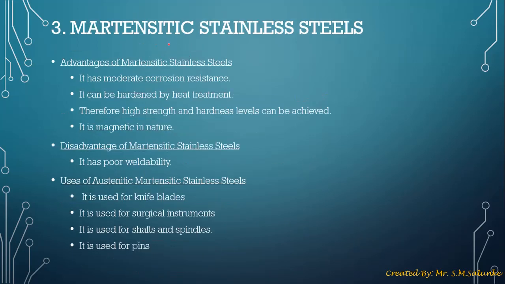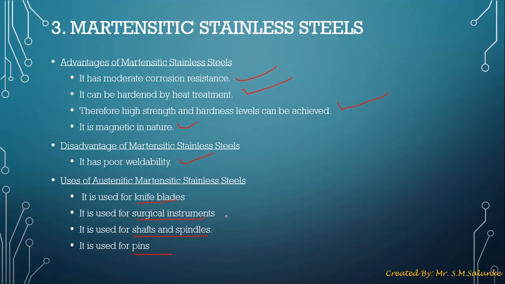Next is martensitic stainless steel. The advantages are that it has good corrosion resistance and it is hardened by heat treatment. So unlike the previous two, it is easy to harden by heat treatment. It is magnetic in nature and has high strength and hardness. Poor weldability is its disadvantage, and its uses include knife blades, surgical instruments, shaft spindles, and pins.